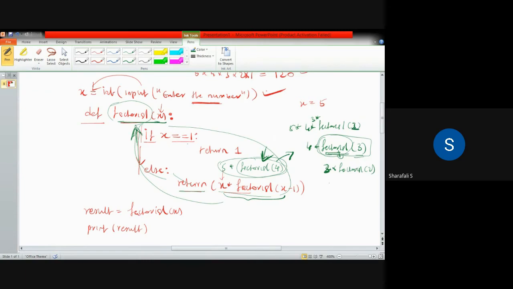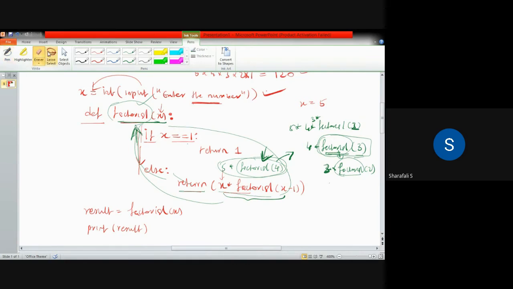Okay, again it is calling this factorial function. Again it will go to this step and go through these instructions. If x is equivalent to 1, no, x is 2 now. So again, it will go to else statement, return x star factorial of x minus 1.